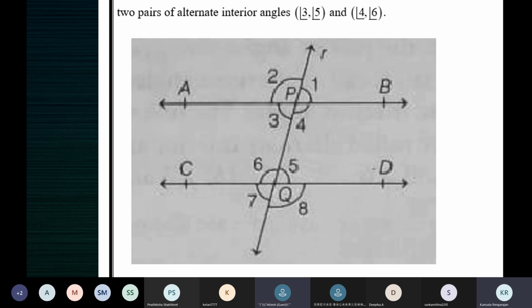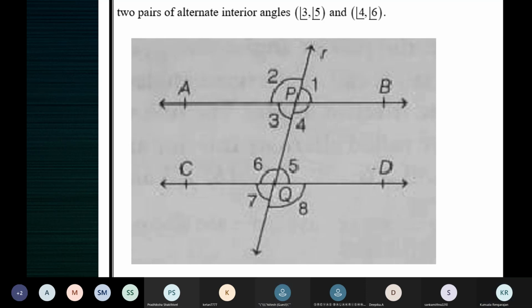Or you can use the linear pair axiom. I'm saying if needed, not here. If needed, these are the things which you can use: the linear pair axiom, or vertically opposite angles are equal, or the corresponding angles axiom, or the converse of the corresponding angles axiom. Only these to prove these results.